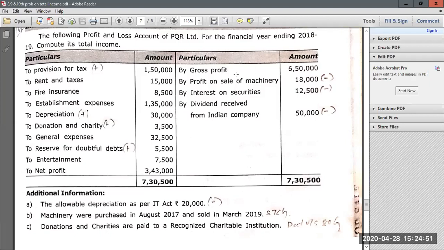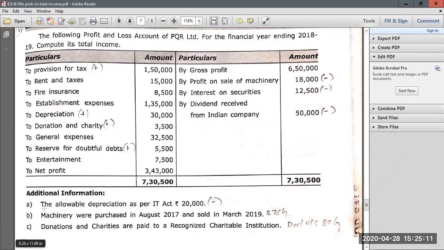Then again on credit side, gross profit they have given 6,50,000. No need to worry. Gross profit, profit on sale of machinery they have given as 18,000. So it becomes your income from capital gains. Then again interest on security and dividend from Indian companies will become income from other sources. So since these three items are non-business income, we have to deduct from net profit.